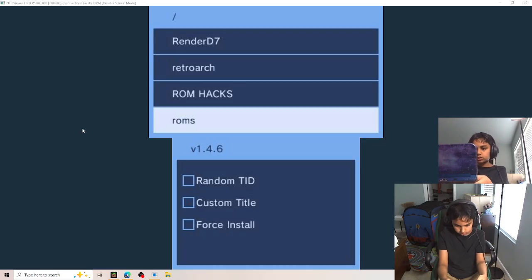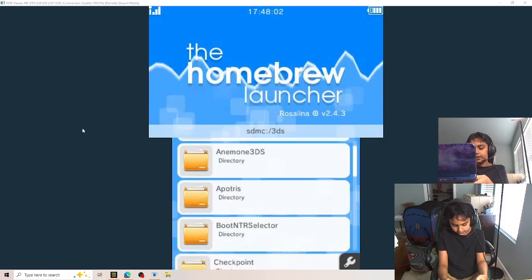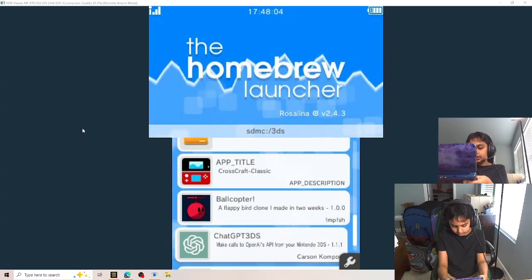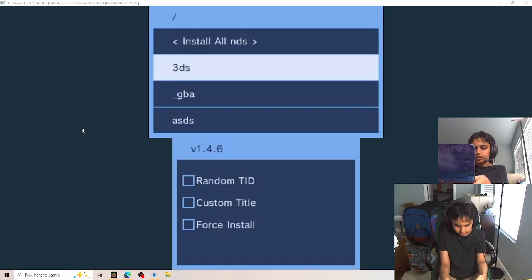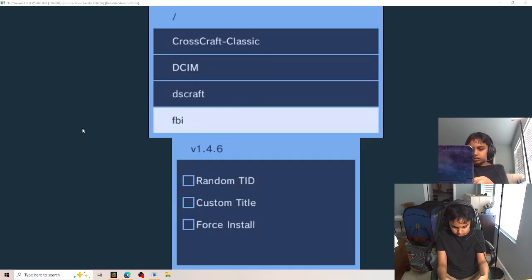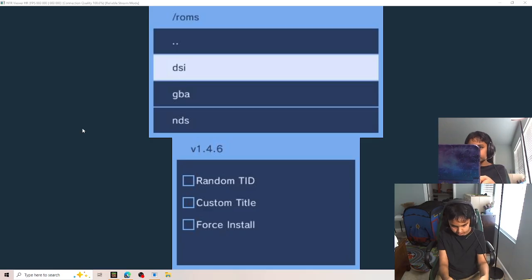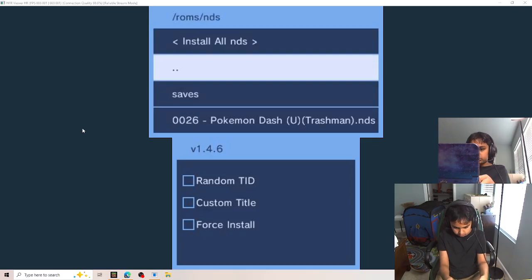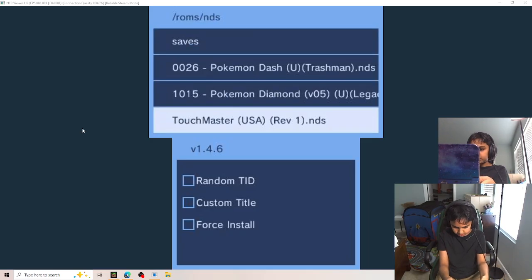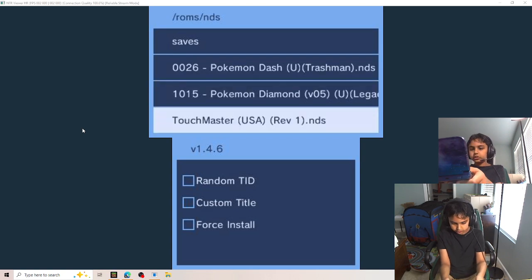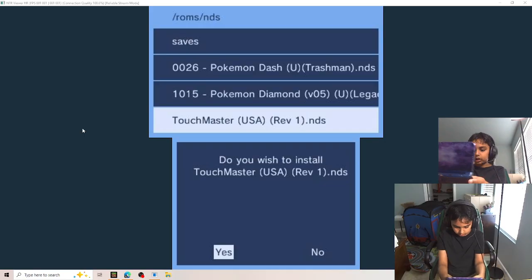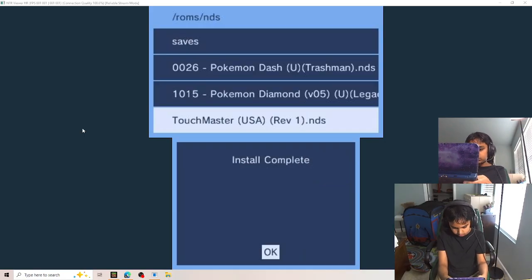It is loading. Oh, it crashed. That's not supposed to happen. Probably because I just inserted my SD card back in. But for you that shouldn't happen, unless yours is on and you were in the app, then you removed it. NDS. As you can see, I have Touch Master, Pokemon Diamond, and Pokemon Dash. I've installed these two already, so I'm going to do Touch Master. And yes, I'm clicking yes. Oh wait, you have to use A.